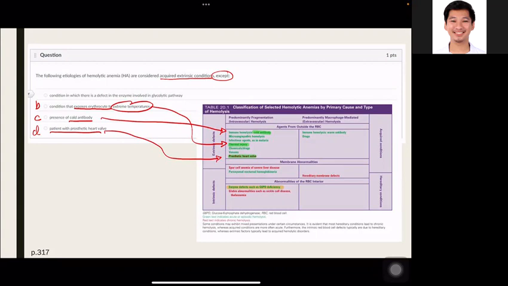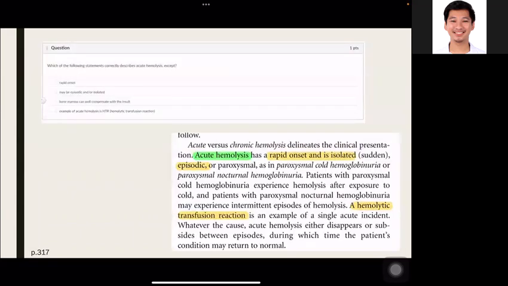So the correct answer for this question would be choice letter A, in which there is a defect in an enzyme involved in the glycolytic pathway. We discussed two enzymes that are essential in glycolysis, one of which is the enzyme glucose 6-phosphate dehydrogenase. The G6PD deficiency belongs to intrinsic hereditary conditions. That is why this is the answer for this question.